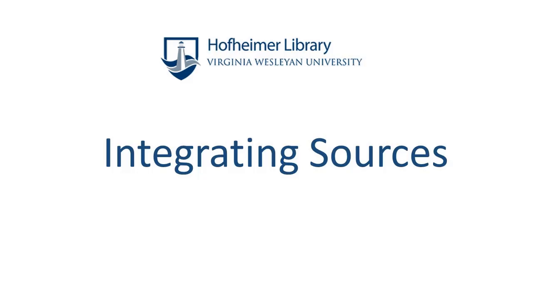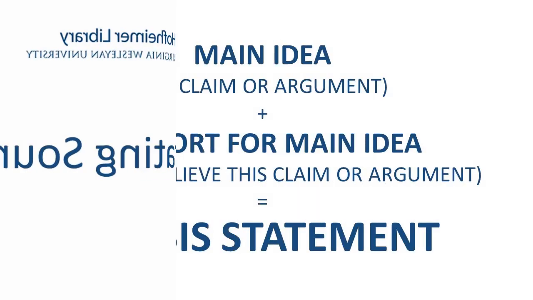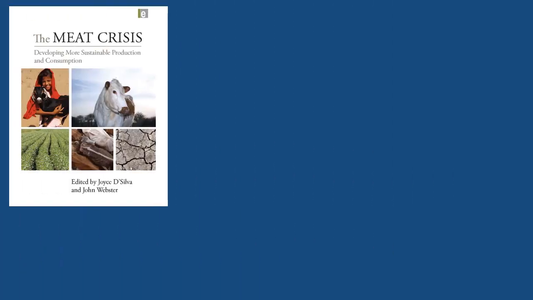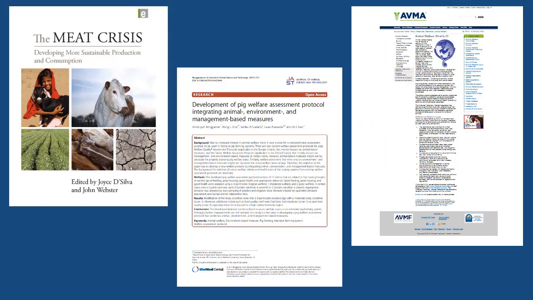When you write a research paper or an essay, you focus it around a main idea called a thesis statement. It's composed of an argument or a claim and several reasons you believe this argument or claim to be true. These reasons are backed up by evidence that supports your thesis statement. We find this evidence through the information we collect from books, journal articles, websites, and other sources.